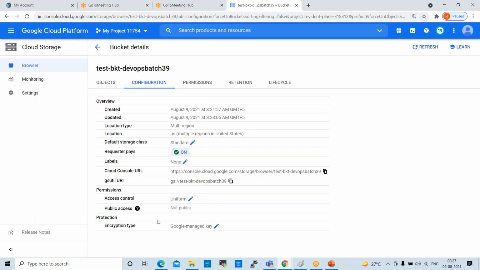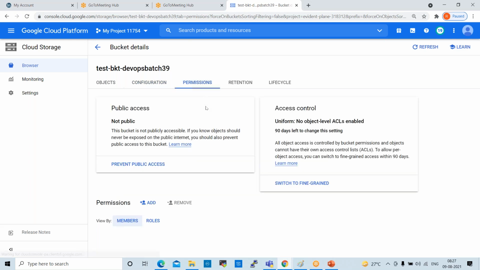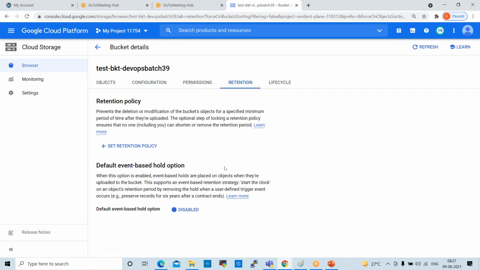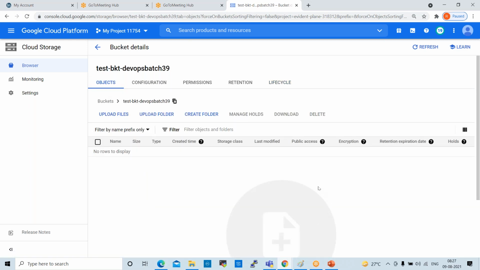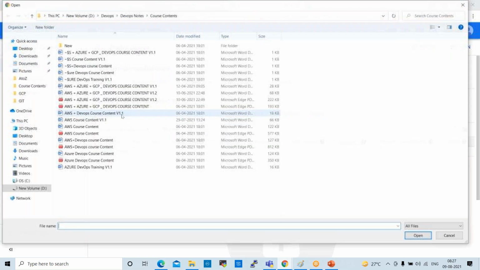For this, buckets require some subscription. Google Cloud normally will not allow public access, so we can try and check it out. You can edit permissions. Retention, you can set a retention policy. Lifecycle rules, you can create some lifecycle rules also. You can move this data to cheaper storage if you want. Now I want to upload some file here. Upload files. Some files I want to upload here.